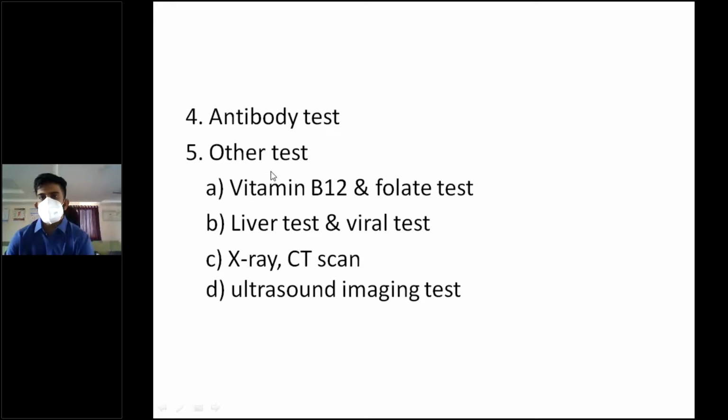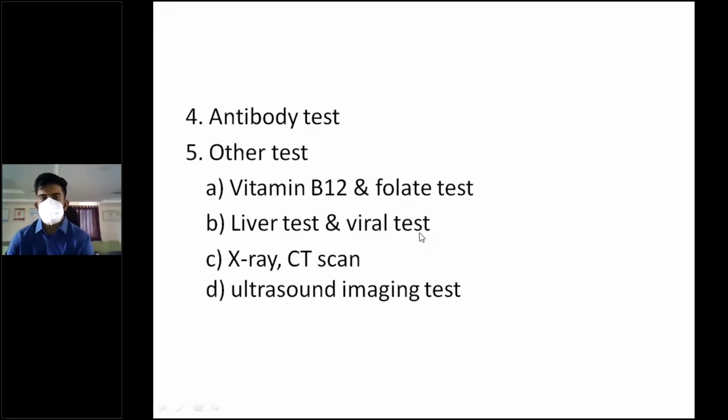The treatment won't vary because all you have to do is give supportive therapy, and if there is permanent bone marrow suppression, then you have to go for the treatment that I'm going to mention in the next slides. So the other test is vitamin B12 and folate deficiency, because vitamin B12 and folate deficiency can also cause pancytopenia and also cause thrombocytopenia.